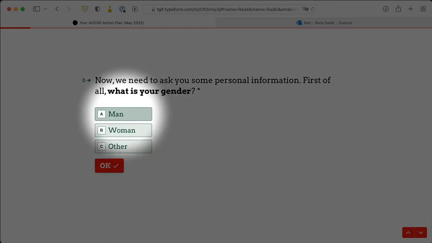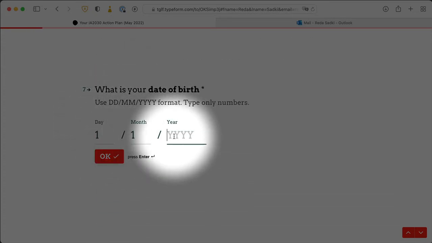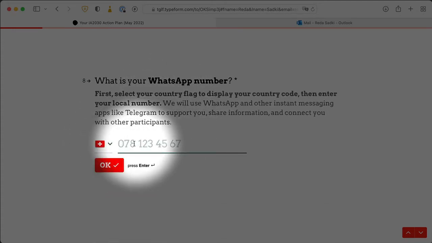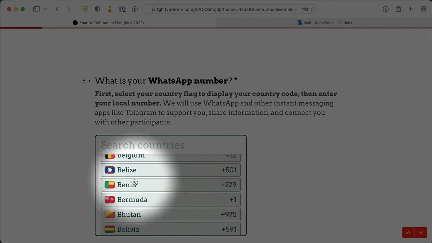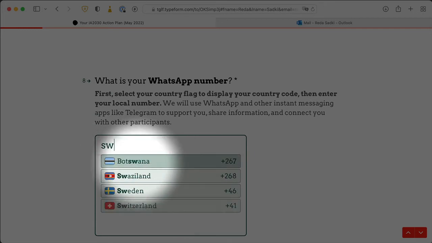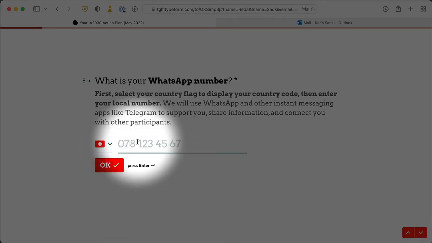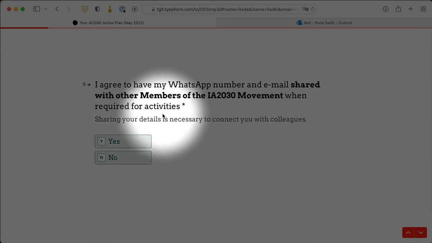So first start with your gender, man, woman, or other. Your date of birth. So put in your date of birth, put in only numbers together with a year. Put in your WhatsApp number. So here, first thing you do is scroll through and find your country. So in my case, it is Switzerland, which is the default. Once you have done that, then you put in your number. All right. And then click OK.